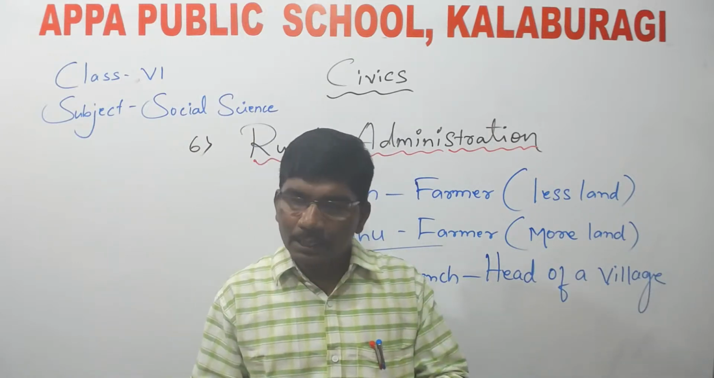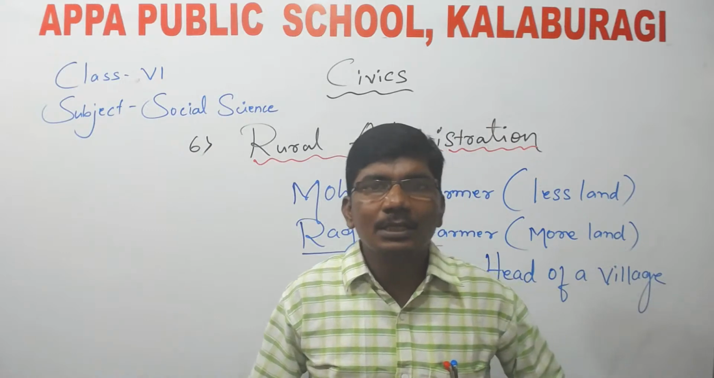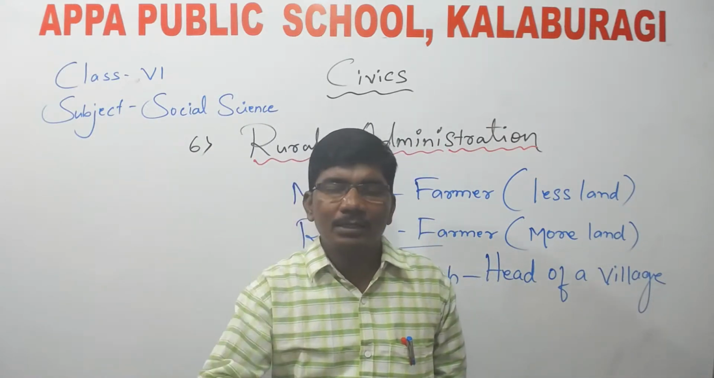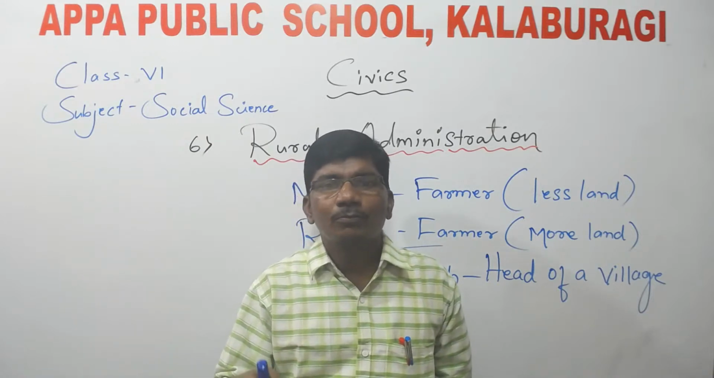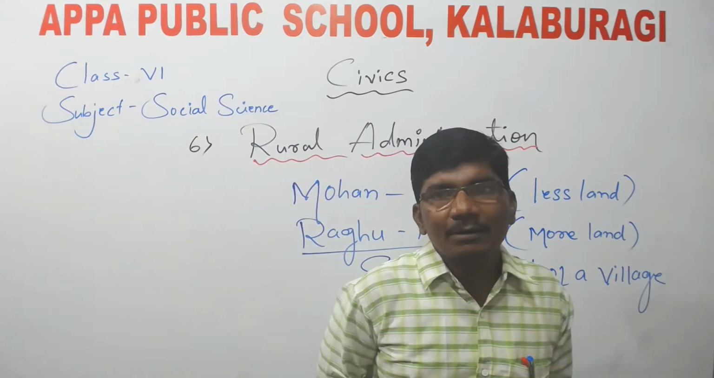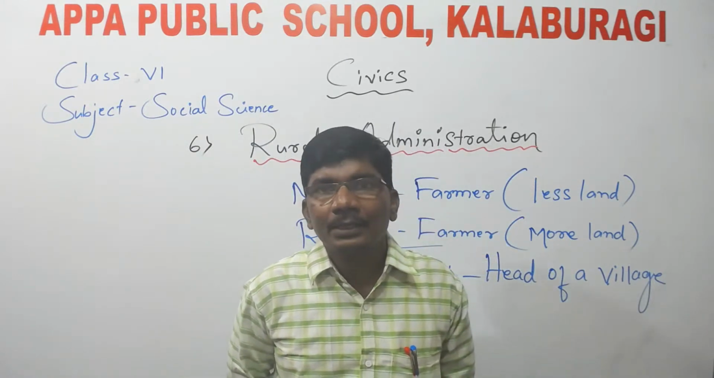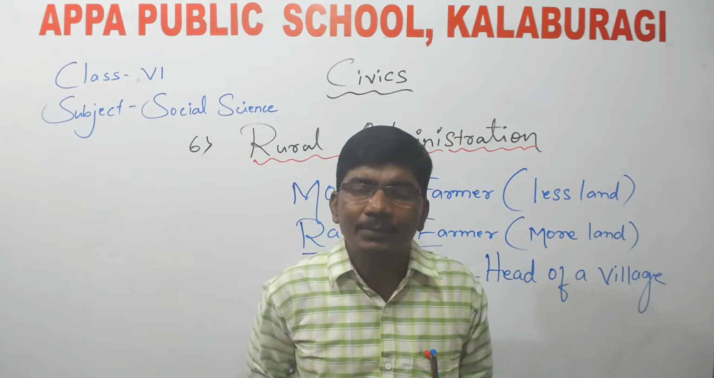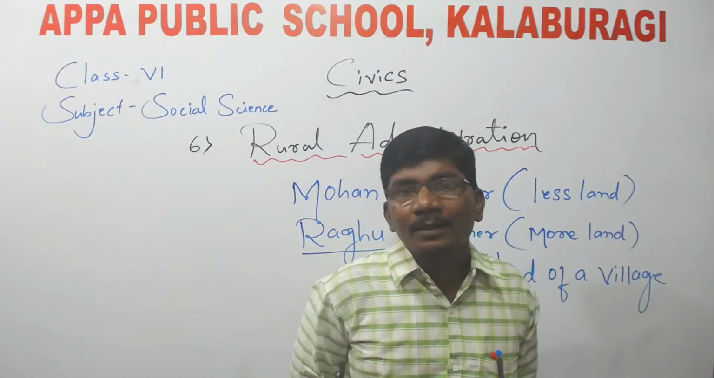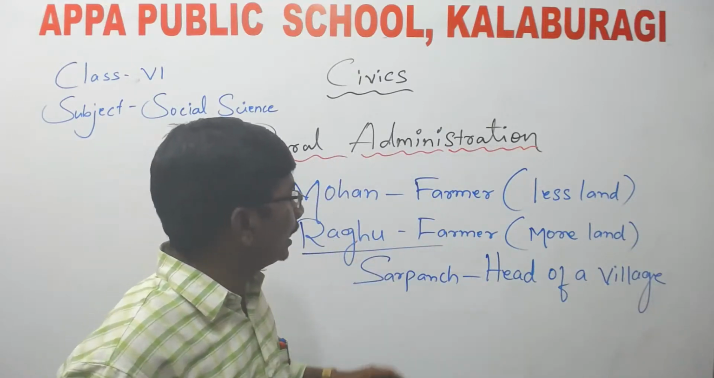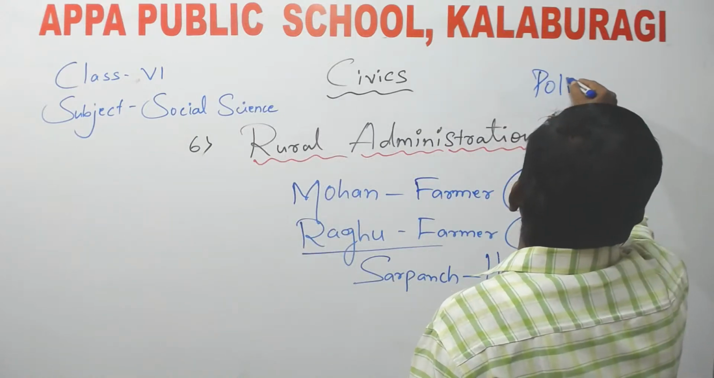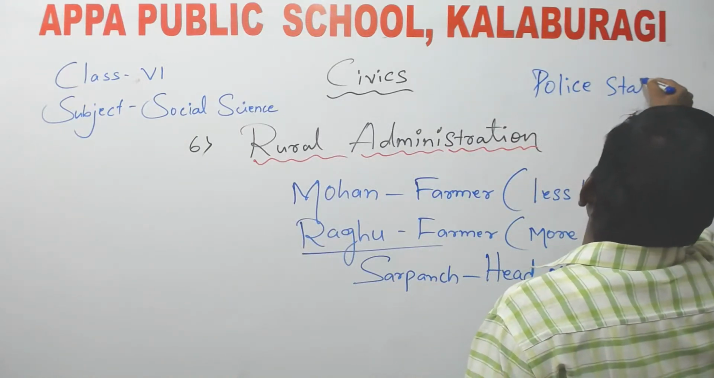Mohan came back and the villagers asked him what happened. Mohan said that Raghu had shifted the boundary in his field, and for that reason he went to his home to ask, but his servant hit him. So the villagers suggested, "It is better that you go to the police station." What did they say, children? You go to the police station.